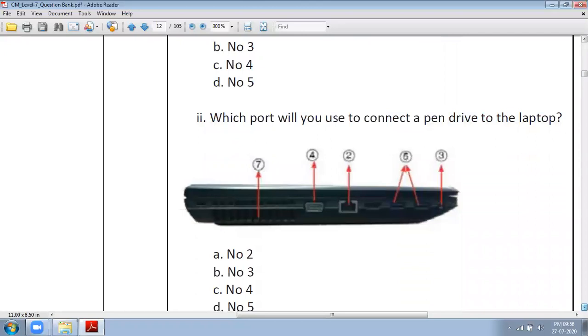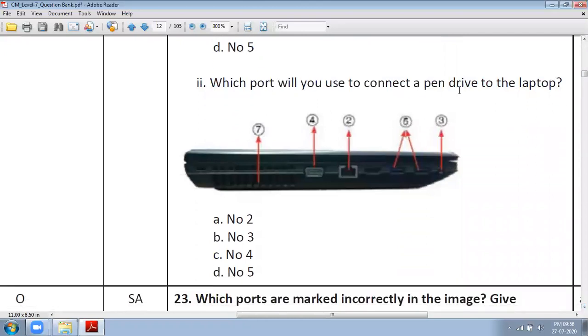Again, which port will you use to connect a pen drive to the laptop? So in this you are using number 5 here, pen drive or any type of USB device you are inserting here.